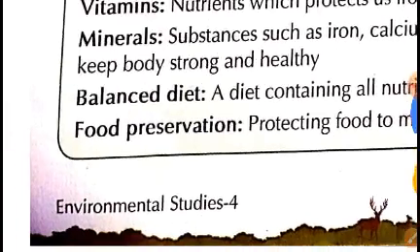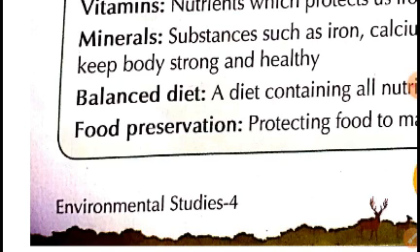Now, balanced diet. A diet that contains all types of nutrients in addition to water and roughage for the proper functioning of our body is called balanced diet.